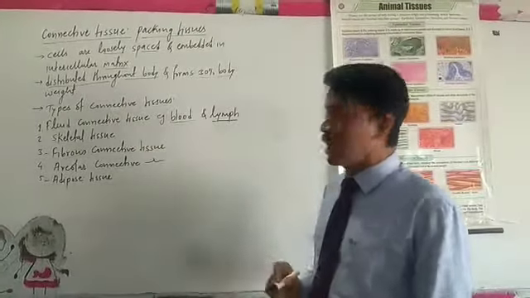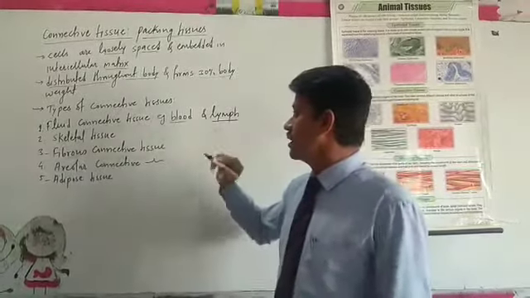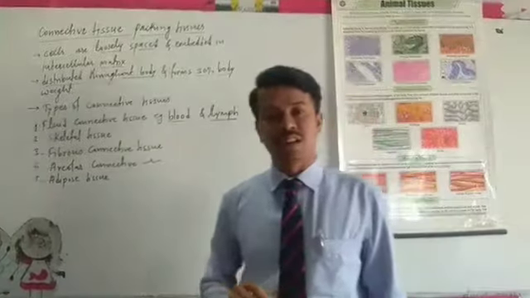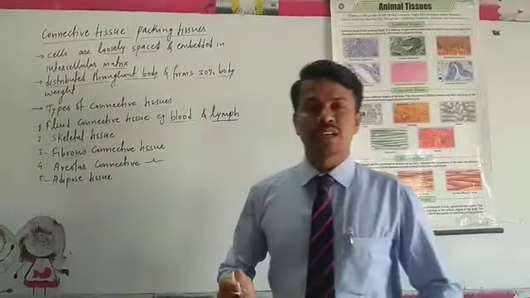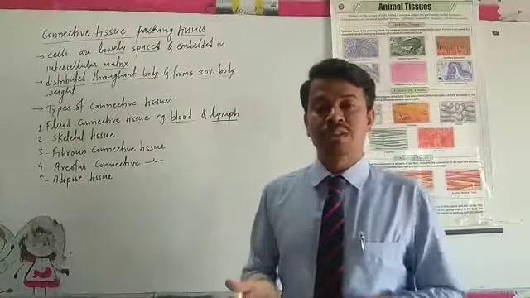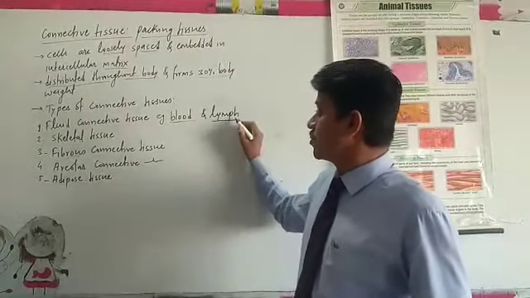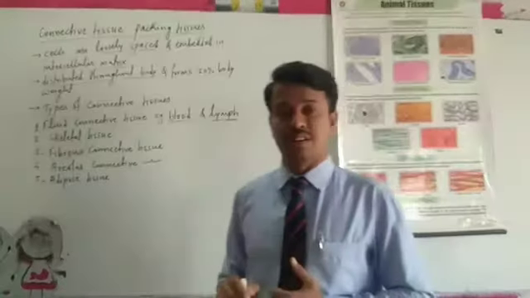It is colorless or yellowish, whereas blood is red. But lymph also helps in our immune system because WBCs are there in lymph.